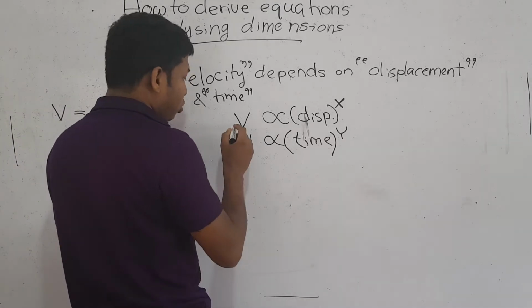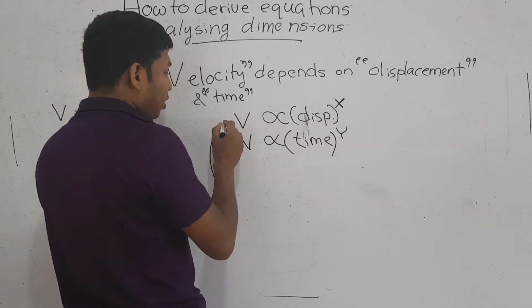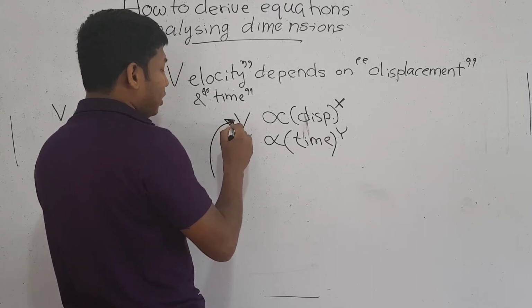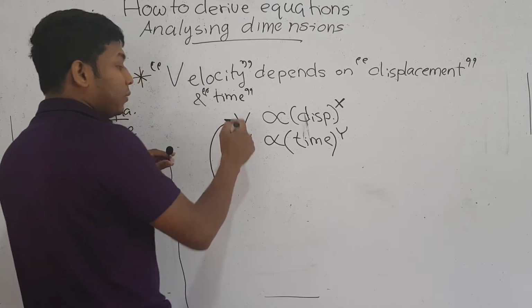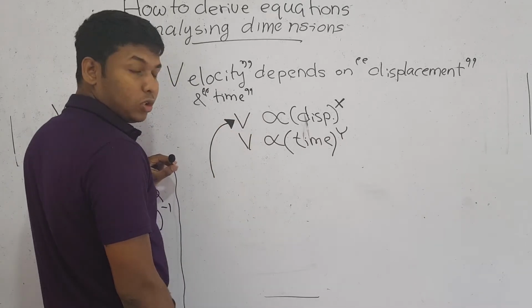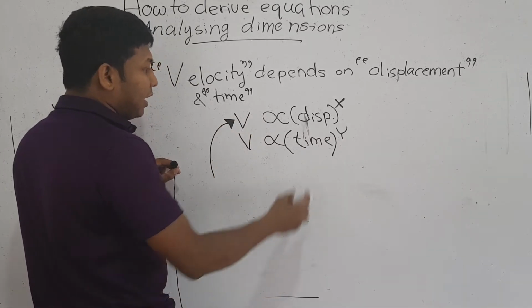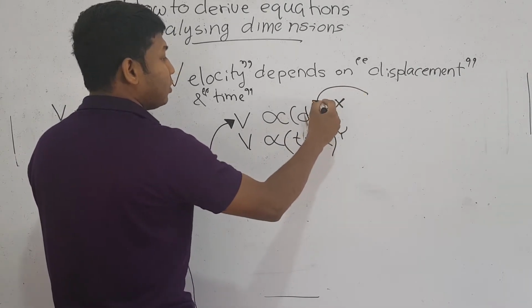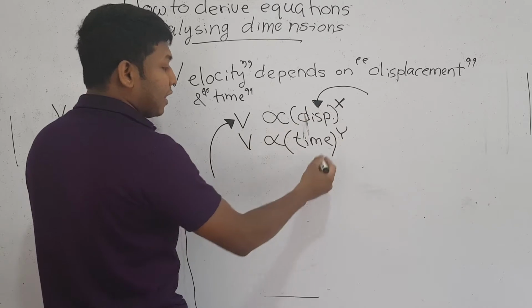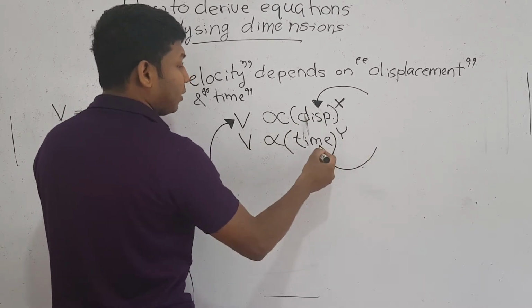First thing is, you should know the dimensions of these physical quantities. That means you should know the dimensions of velocity, the dimensions of displacement, which means a length, and the dimensions of time as well.